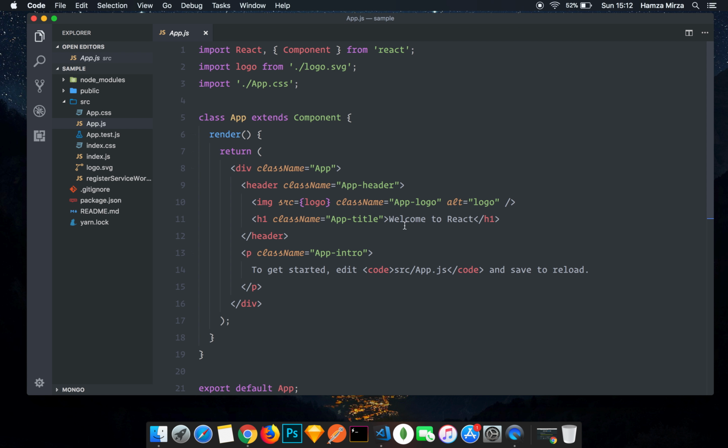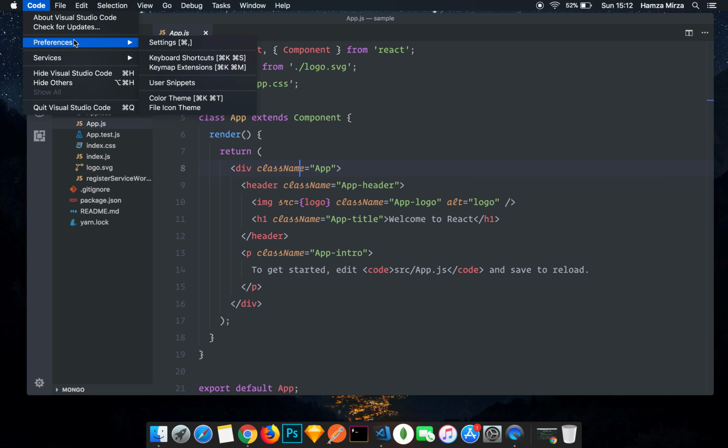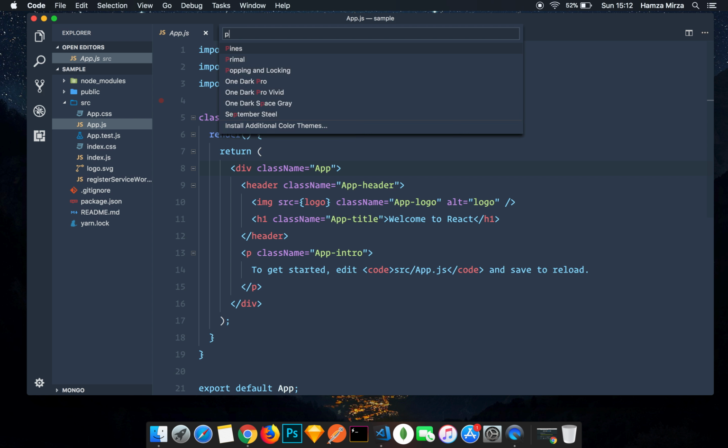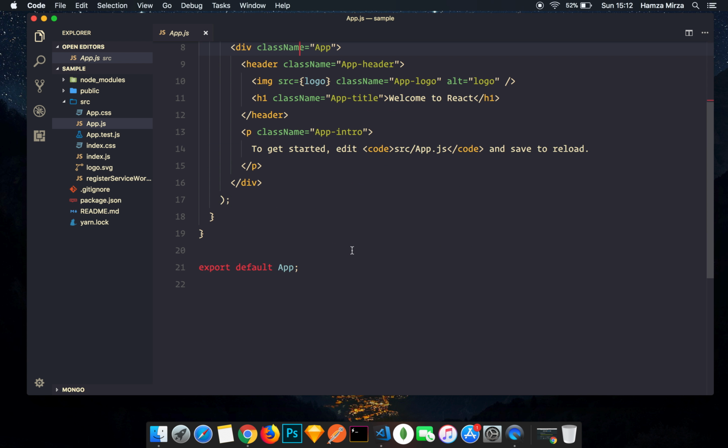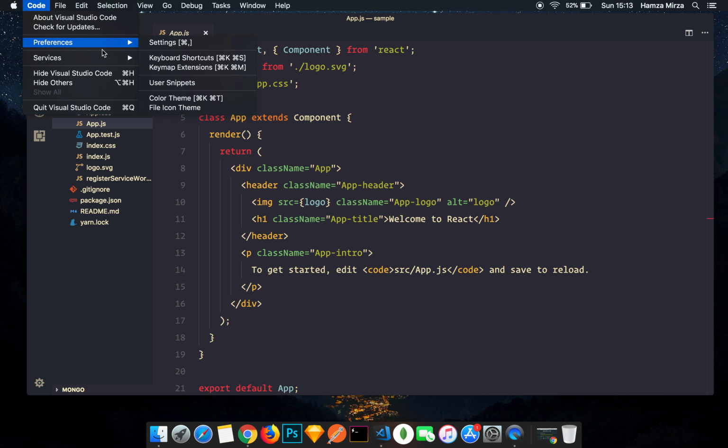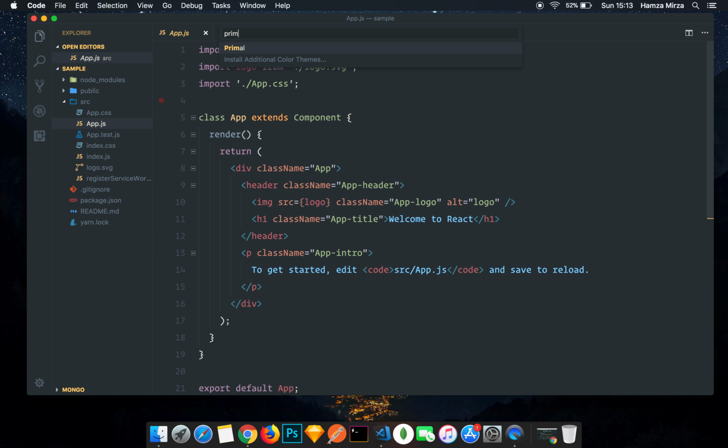This one. This is not the official OneDark. This is called OneDark Pro, and what I like about this is it's got these amazing italic ligatures. This is what I like about this. And another one of my favorites is called Popping and Locking, and I used this for a long time, and this is very colorful, and it wasn't very easy on my eyes. So now my absolute go-to favorite is called Primal.